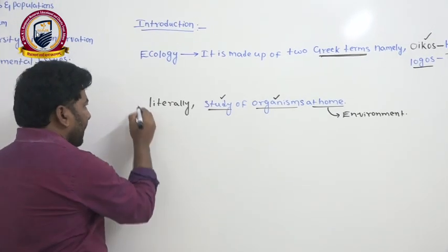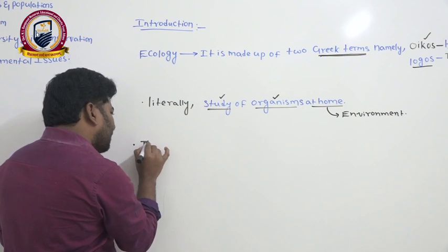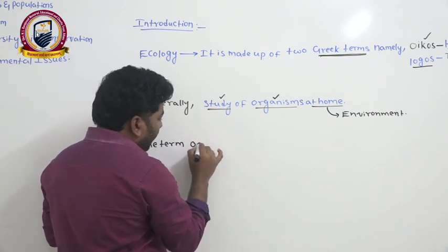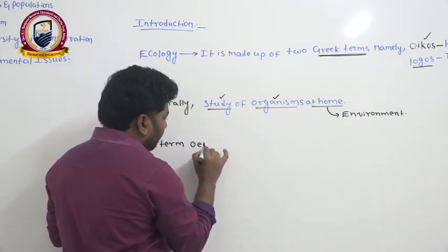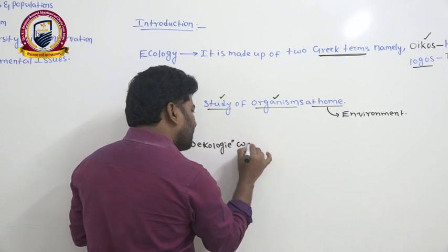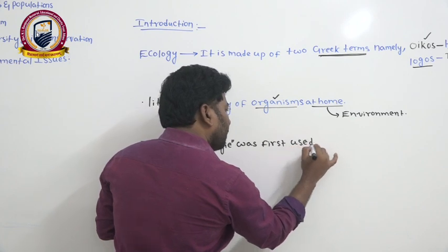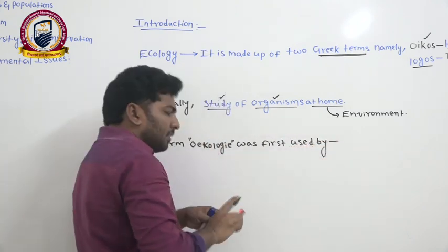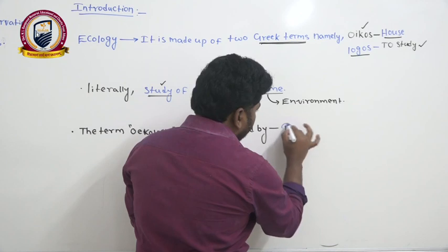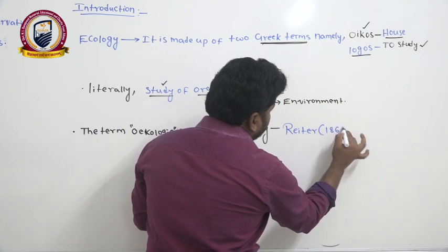Right? Now if you see the history of ecology, the term oikology was first used by the writer in the year 1868.